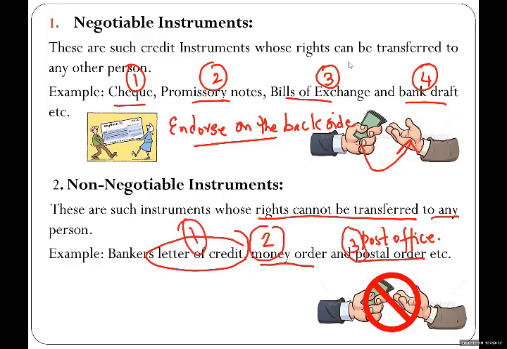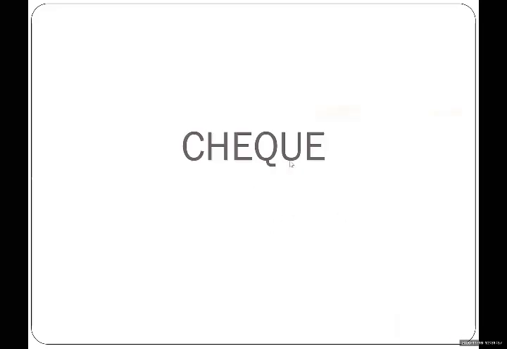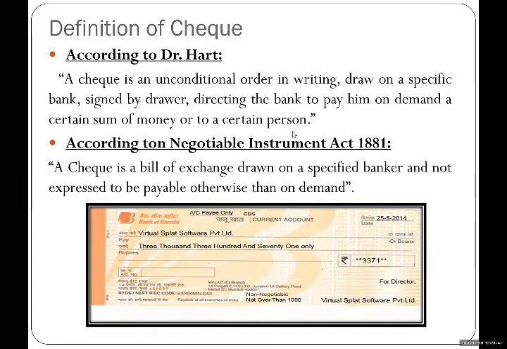Moving on to the next slide, here is the list of negotiable instruments. A check is a negotiable instrument. You can transfer it by endorsing on the back side. Always remember, endorsement is on the back side of the credit instrument. You cannot endorse on the front. Similarly, the bill of exchange and the promissory note are negotiable credit instruments. The first credit instrument we are going to study is the check. Today we will look only at the definition of a check. So how are you going to define a check?